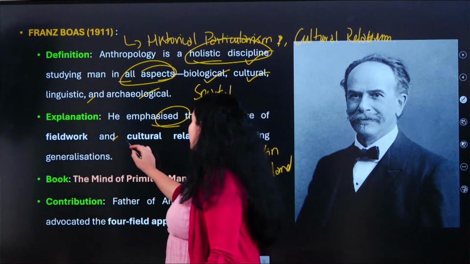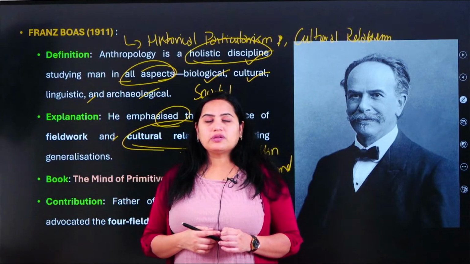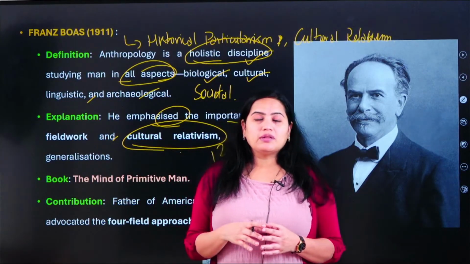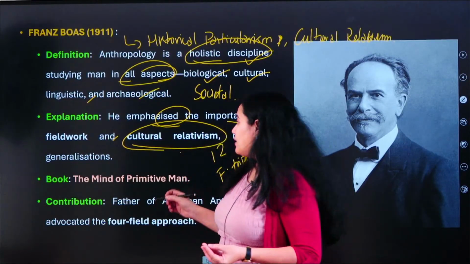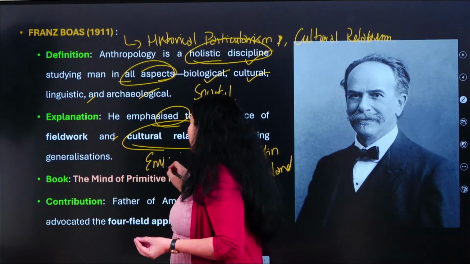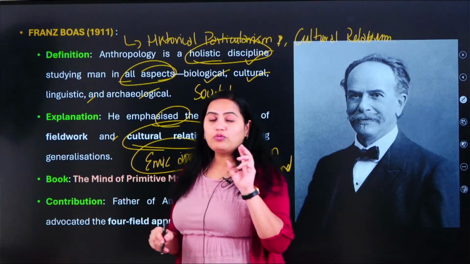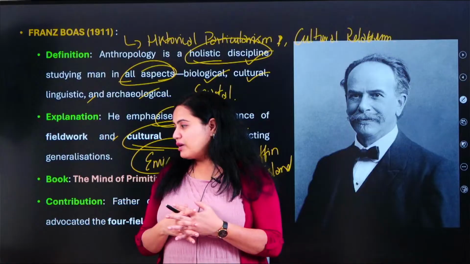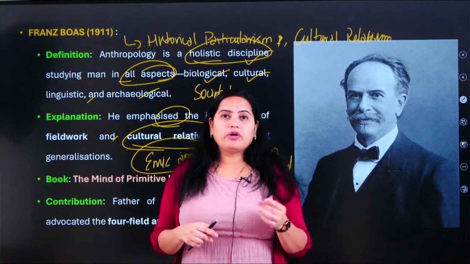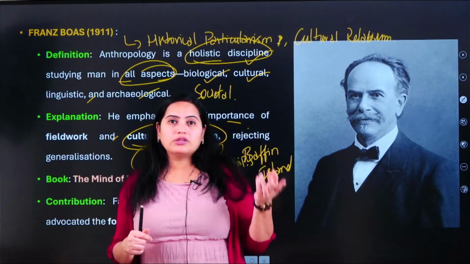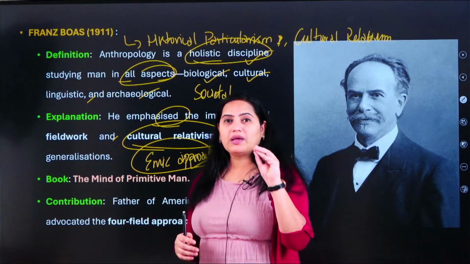Okay, and he actually explains about cultural relativism. What do you mean by cultural relativism? There will be certain traits present in different cultures where you can actually relate to each other. That type of approach is called an emic approach. उस type of approach को क्या करके बुलाएंगे? Emic approach, where you have to see a culture. How you have to view a culture? You have to view a culture with the insider point of view, not with the outsider point of view. When you see a culture from the outsider point of view, you will actually have this bias, where you will display ethnocentrism.